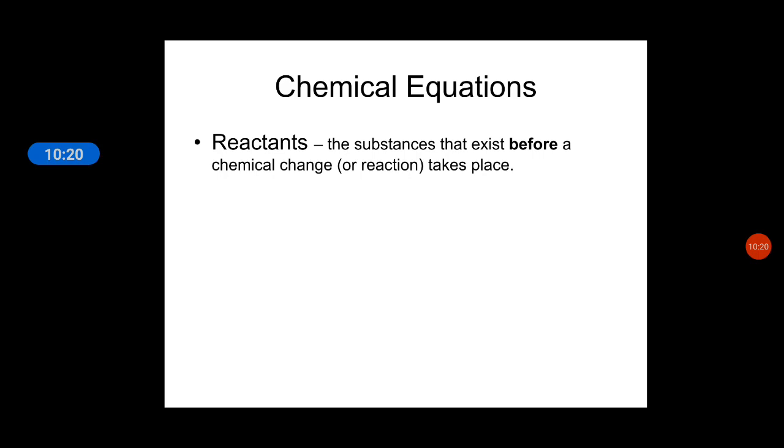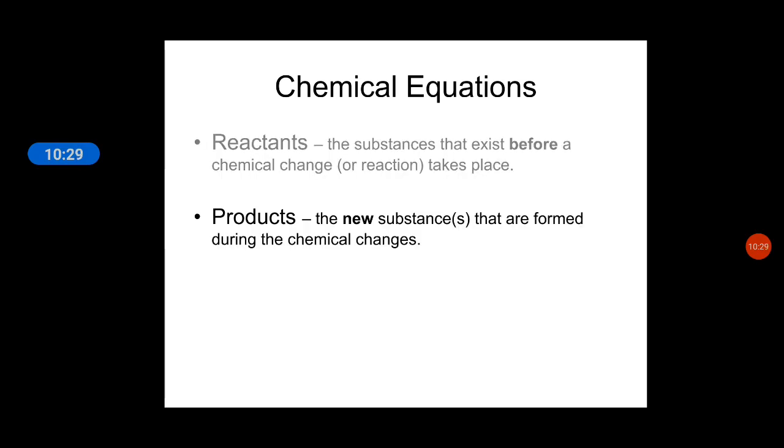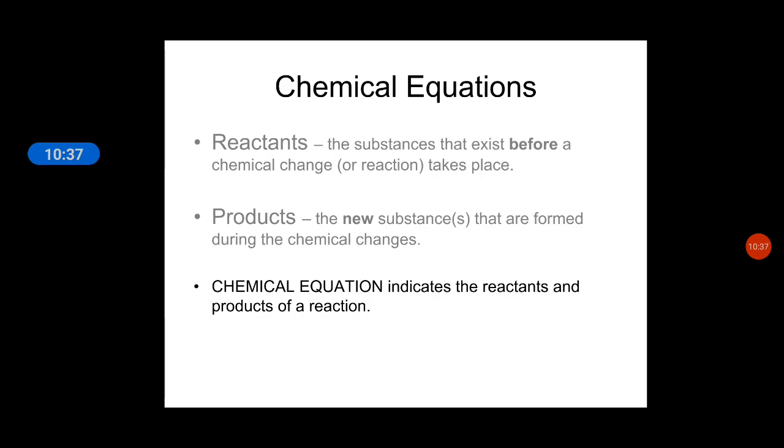Reactants: I already explained that the substances that exist before a chemical change takes place are called reactants. The substances which are formed after a chemical change, or during the chemical change, are called products. A chemical equation indicates the reactants and the products of a reaction. That means reactants give rise to products.